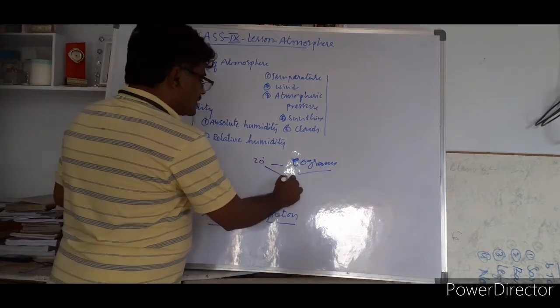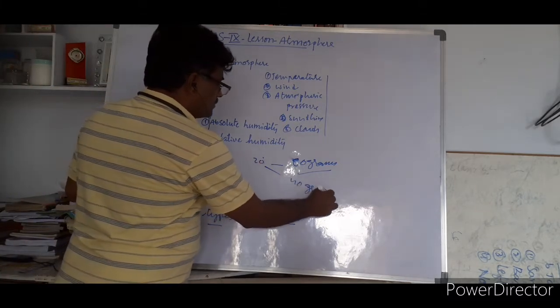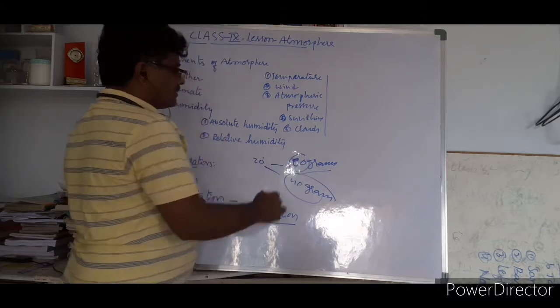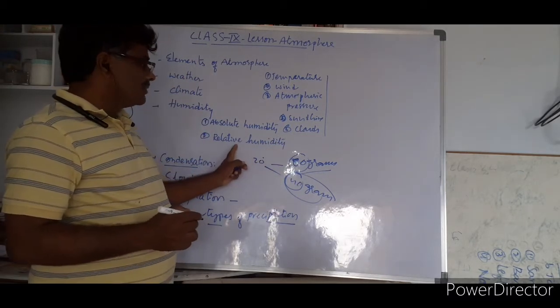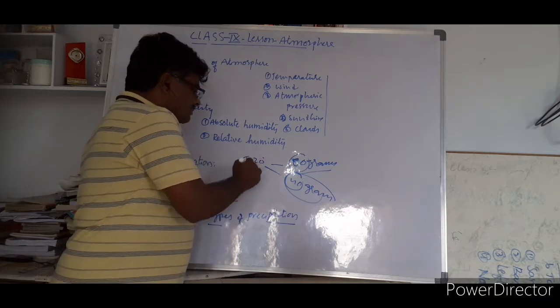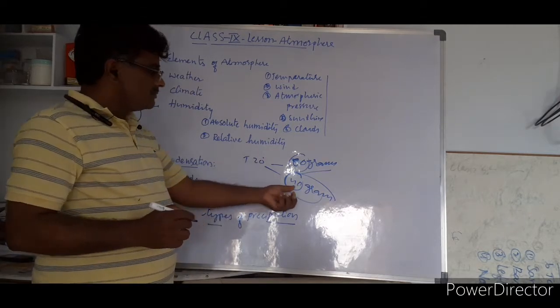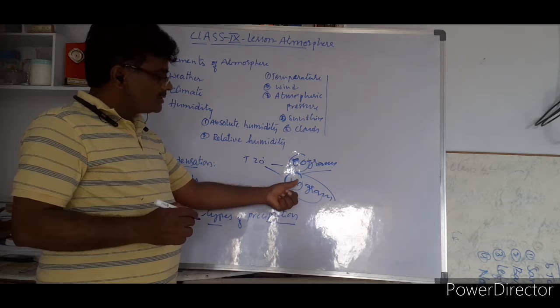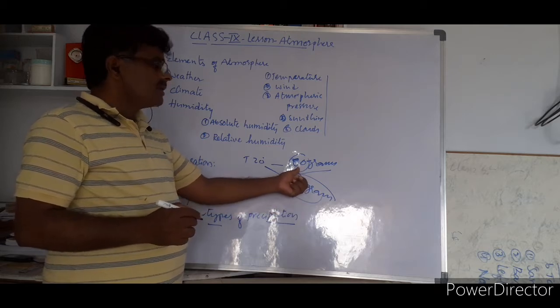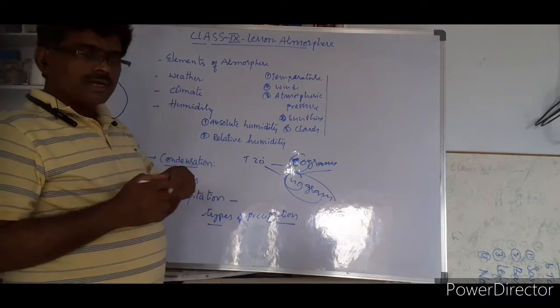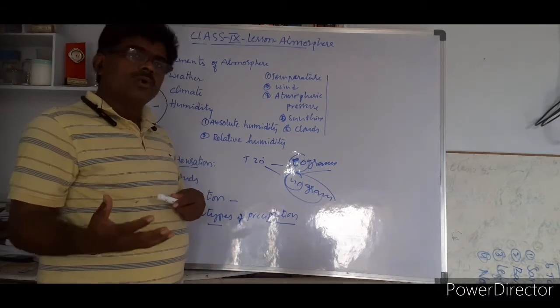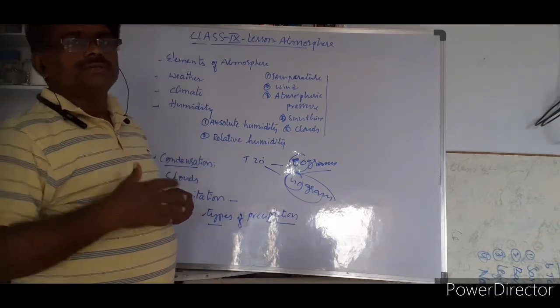So at present it is having only 40 grams. How much can it take? It can take 80 grams, but at present how much is there? 40 grams are there. This is called relative humidity. At a given temperature, 20 degrees centigrade, the air is having 40 grams of water vapor, but in the same way it has the capacity to take 80 grams. This is what we call relative humidity: how much it has, how much it can hold, and at present how much is there.